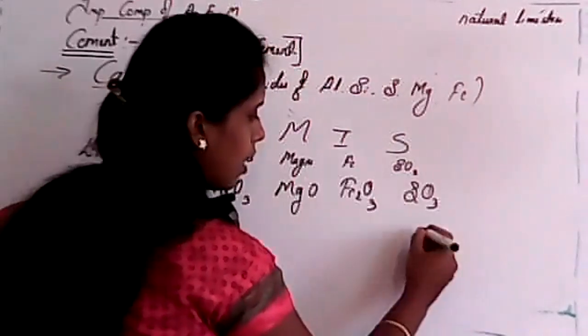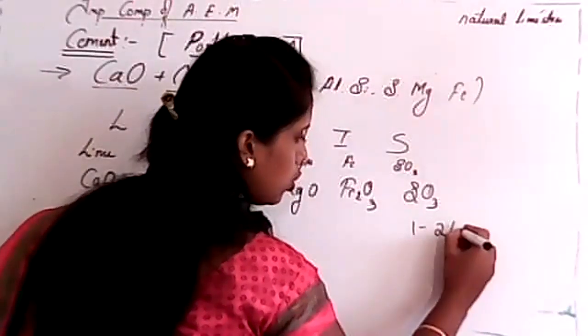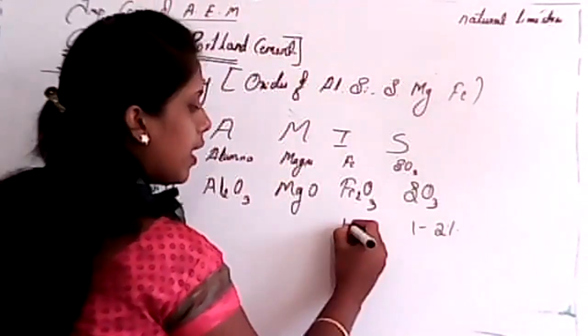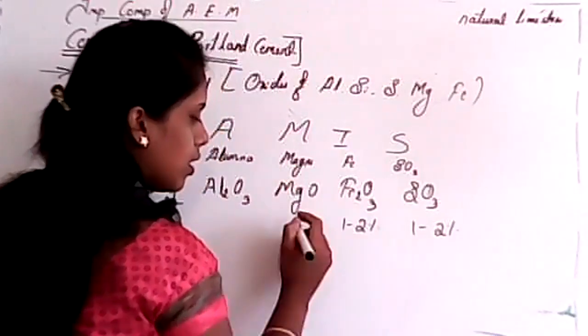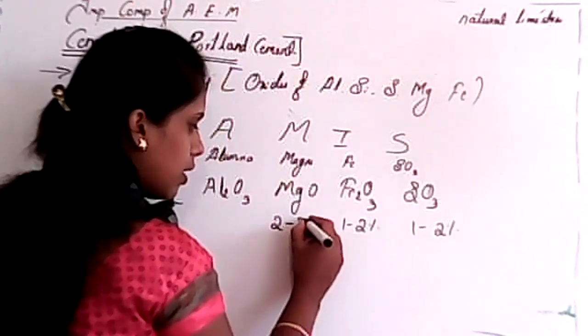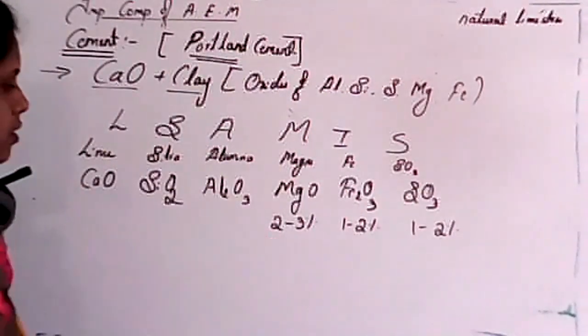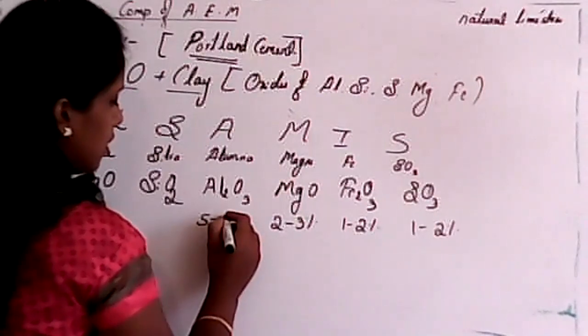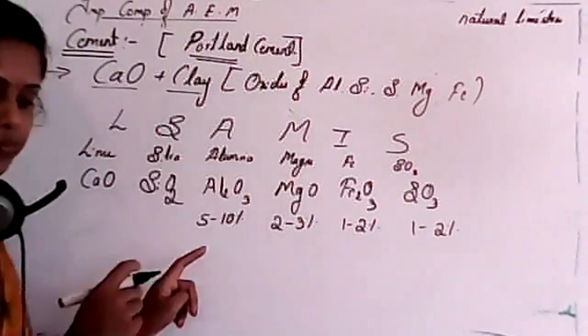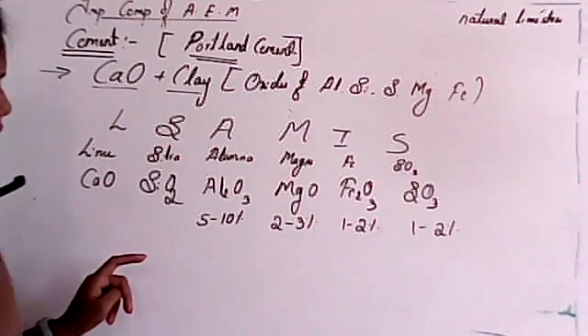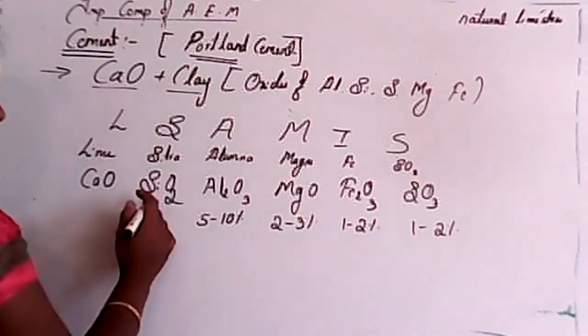So now see the composition, I'll start from here. It has only 1 to 2% of sulfur trioxide. Again, it has 1 to 2% of iron oxide. Then comes magnesium oxide, which is around 2 to 3%. After that, aluminum oxide is around 5 to 10%. Next comes silicon oxide, that is very important.